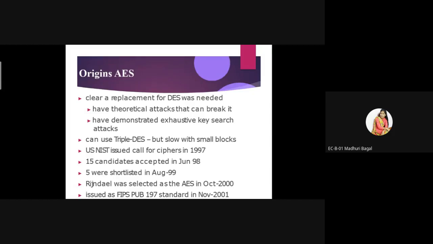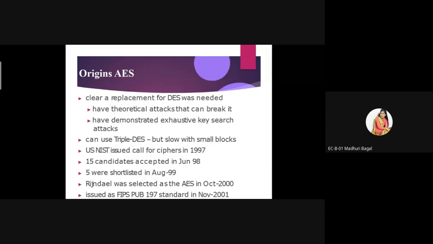Instead of this drawback, we can use the Advanced Encryption Standard. From 1997 it can be used in real time. The AES algorithm was first designed in 1997. In order to design this AES algorithm there is a team of 15 candidates. In June 1998 the team of 15 candidates worked on this particular AES algorithm or the implementation of it.